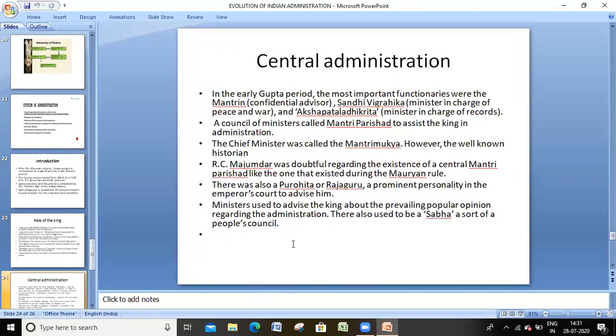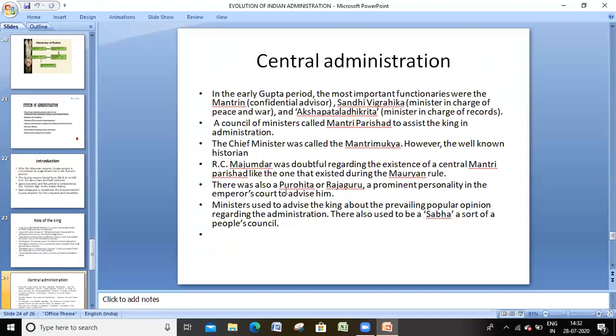If you take the central administration of the Guptas, in the Gupta period they had Mantrin, the confidential advisor; Sandhivigrahika, the minister in charge of peace and war; and Akshapataladhikrita, the minister in charge of records and accounts. The council of ministers was called Mantri Parishad, which is now called the Council of Ministers. The chief minister was called Mantri Mukhya.